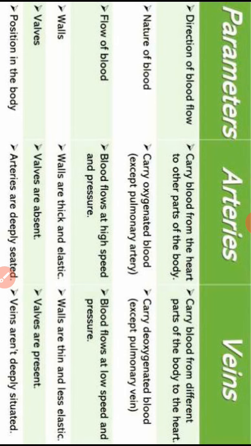You can feel the veins on your hands, on the upper side of the palms. You can see the blue vessels present on your hand. So it is a vein. It carries impure blood, and impure blood is without oxygen. So the arteries are deeply seated and veins are not deeply situated. So these are the basic differences.